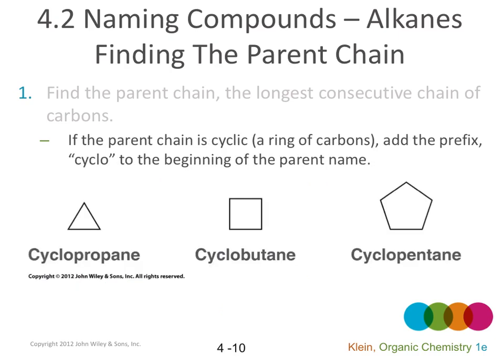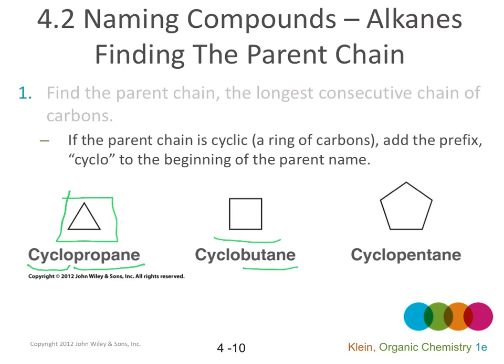If the parent chain is a ring, we add the prefix cyclo to the beginning of the parent name. For example, here we have 3 carbons. The molecule has 3 carbons, and it is a ring, and it is saturated. So it's an alkane. It's propane because it has 3 carbons, and we have to add cyclo to the beginning of the parent chain. It is cyclopropane. The next molecule has 4 carbons.